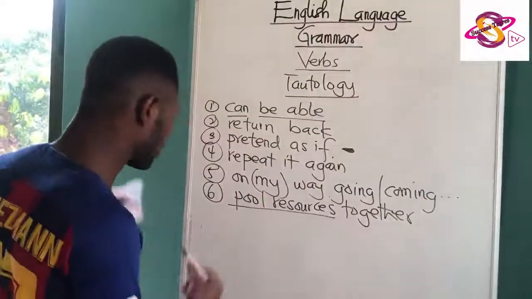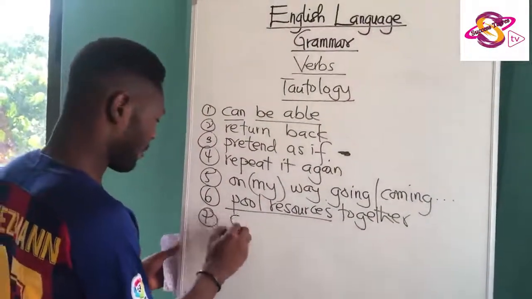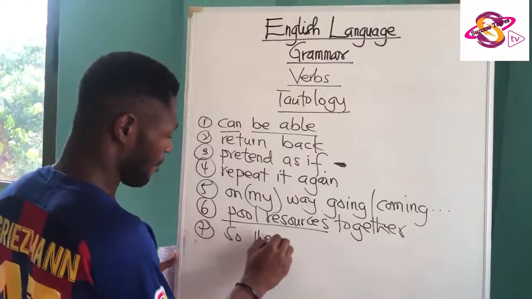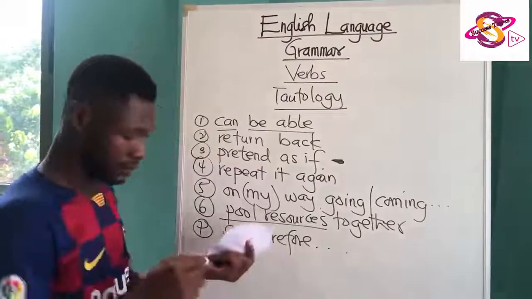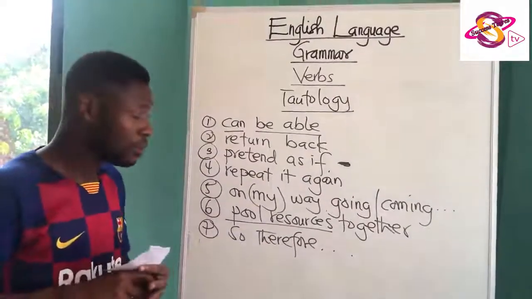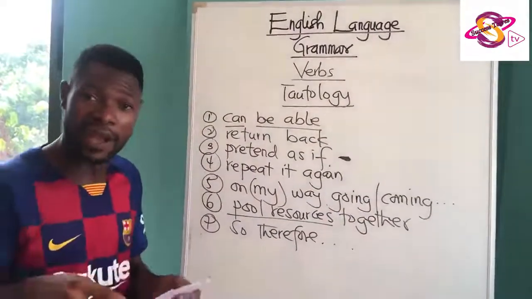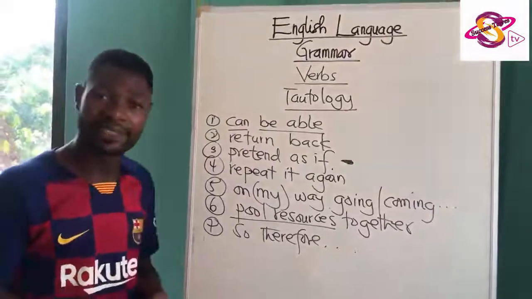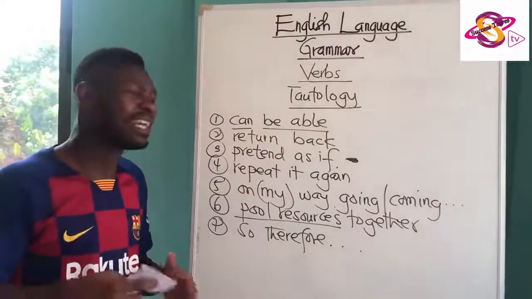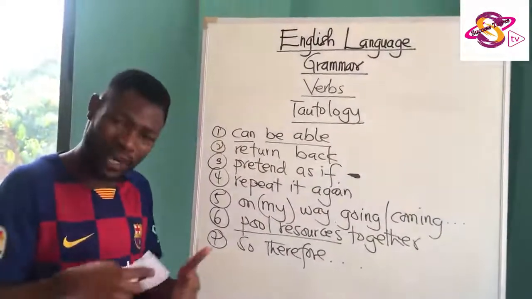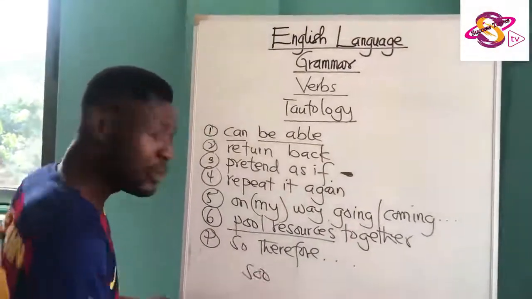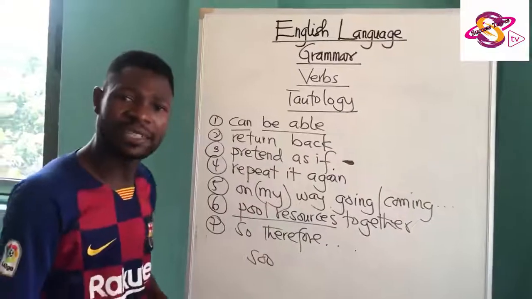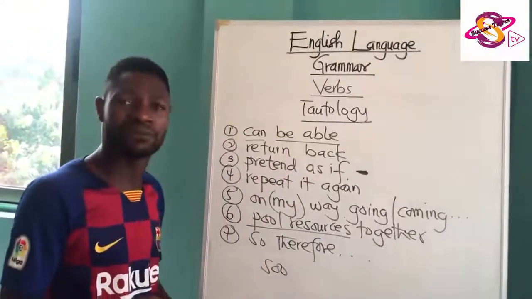We can also consider "so therefore." Those days when we were writing essays, if you didn't use "so" in your essay, there must be some "so" in your essay to make it palatable. We felt that, so sometimes we even added another "so" to it, so that the teacher believes that I deserve a bravo.